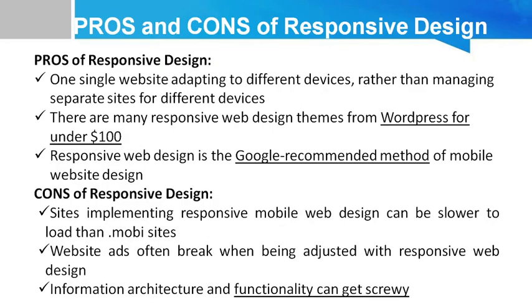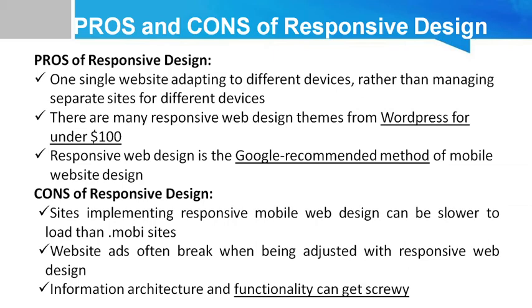There are some pros and cons of responsive design. Let's discuss some pros. There is one single website adapting to different devices, rather than having to manage two different websites. There are many responsive website themes available, like WordPress themes under $100, and responsive web design is a Google recommended method for mobile website design.